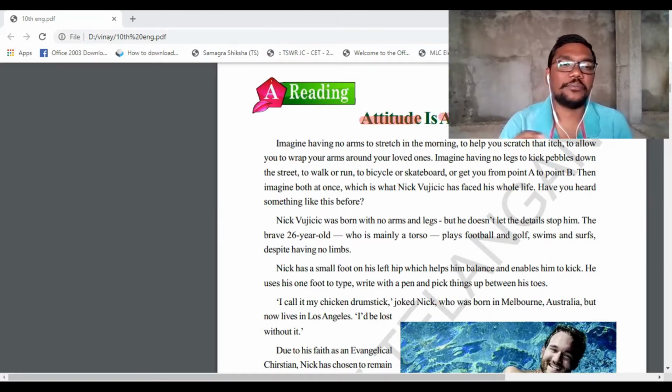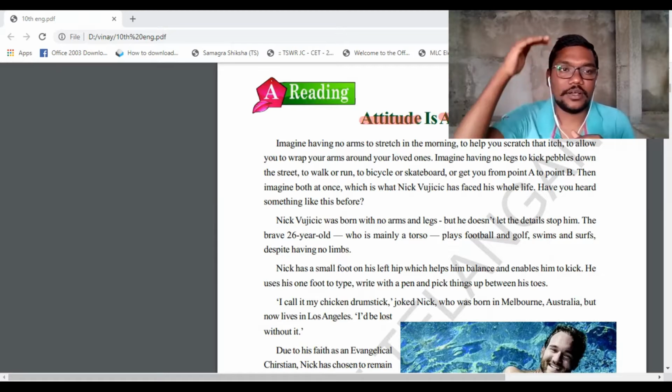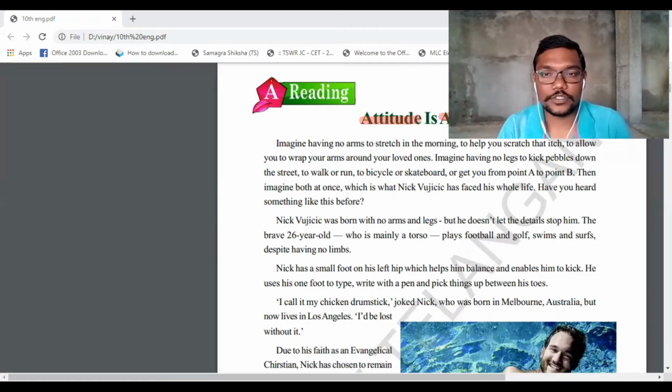Altitude means what? This is a familiar word in the subject of social. Altitude in the sense of having a high distance or a high position. So that is called altitude. If your attitude, or your behavior, or the way you react to the situation is good, then you will be staying in the altitude. That is the main theme of our lesson. It is going to teach us how our attitude should be and how we can be in the altitude. I hope you understand the title very clearly. Now let us enter into the topic.